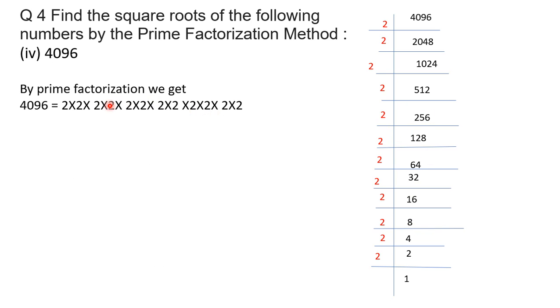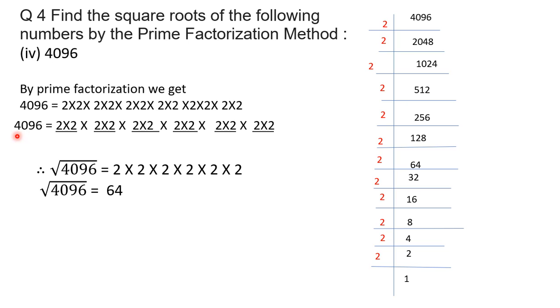Now we will write the prime factorization. We get 4096 is 2 into 2 into 2 into 2 into 2 into 2 into 2 into 2 into 2 into 2 into 2 into 2. Then we will make pairs of digits. Here 2 and 2 make one pair, again 2 and 2 one pair, 2 and 2 make one pair, 2 into 2 again makes one pair. In this way we will make pairs of 2s.